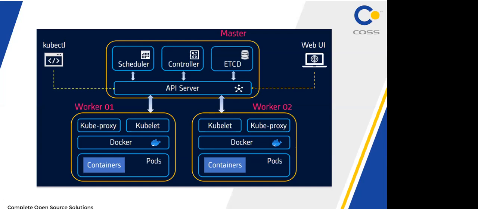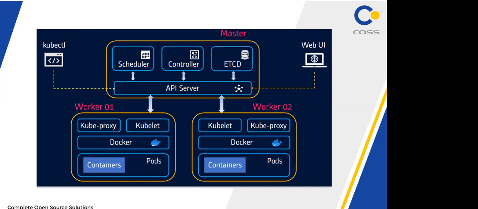The scheduler. You cannot say my application is running on worker node 1 or worker node 2. The scheduler will identify which node the container needs to be placed on based on its size, its capacity, and how many containers are already running in that node. Everything is checked by the scheduler, and the scheduler also doesn't communicate directly with the worker nodes.